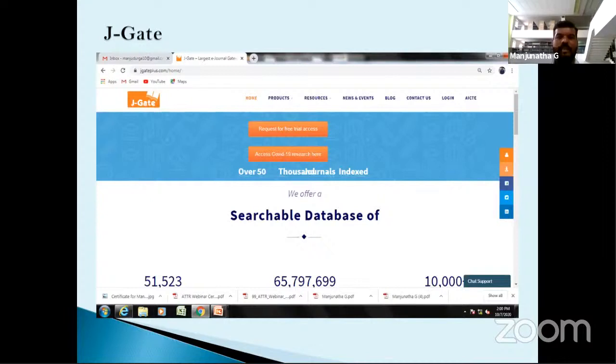It is also one of the important and popular databases. All the students are subscribing to these databases. We are providing a username and password for login. Please utilize the resource, students.